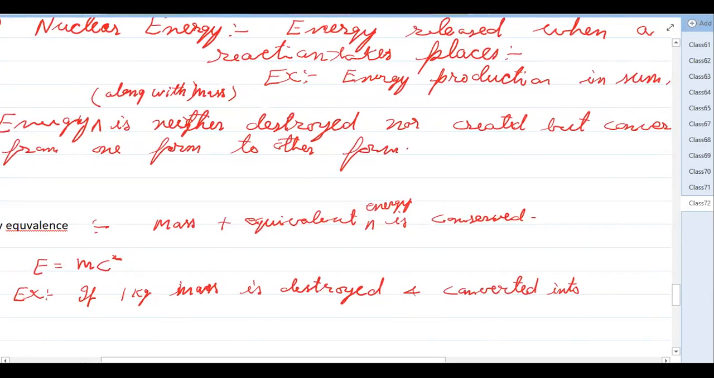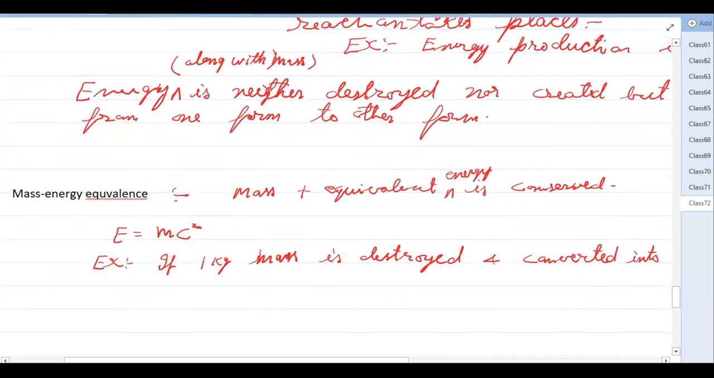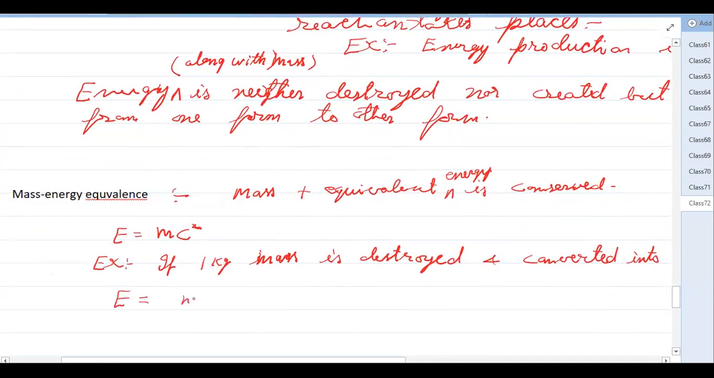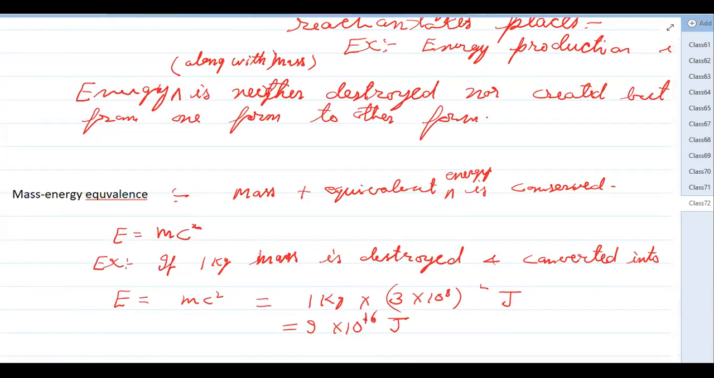If 1 kg mass is destroyed and converted into energy, then energy is equal to mc square. How many joules will it be? It will be 1 kg into c square, so 3 into 10 to the power 8, squared, joule. We get 9 into 10 to the power 16 joule energy. By destruction of 1 kg mass, a huge amount of energy is created. That's why a nuclear bomb is very powerful. Even a small amount of mass destroyed in a nuclear explosion gives a huge amount of energy.